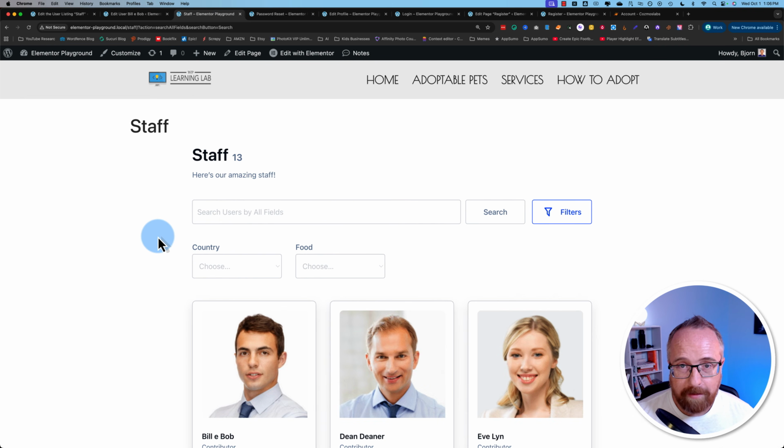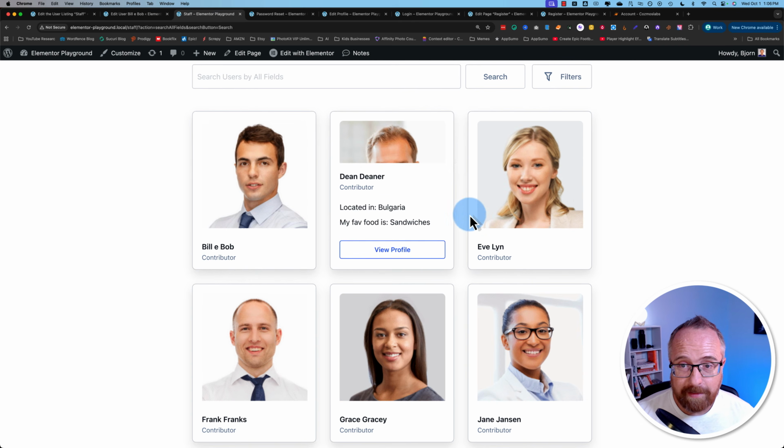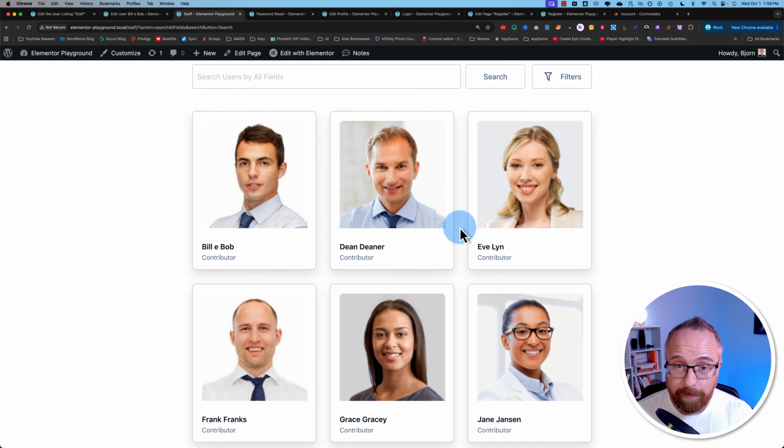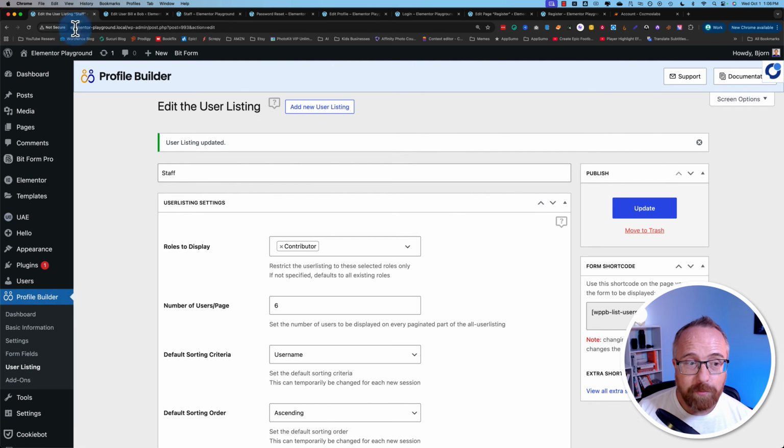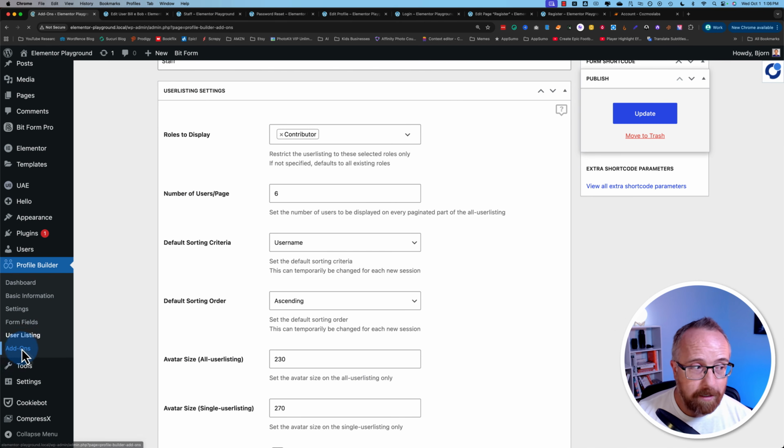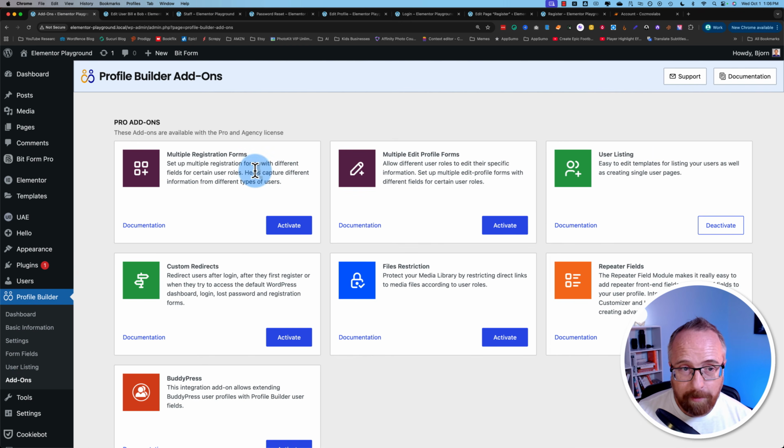That's how we create a staff listings page that's searchable with filters, and that's how we customize the listings and profiles as well using Profile Builder. Now, something you might be thinking at this point is I want to have multiple listings, multiple search forms. I want to have things like repeater fields. This is where the Pro version add-ons come in, and we talked a little bit about this already.